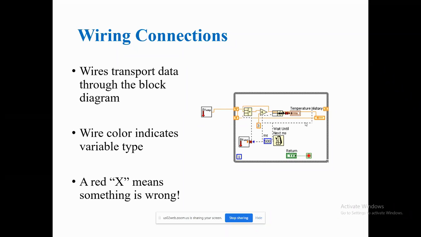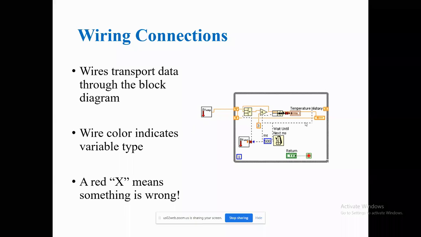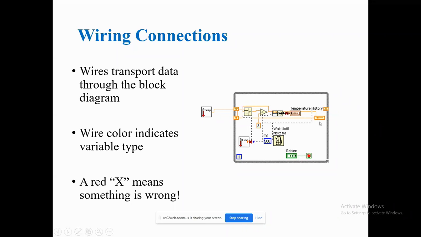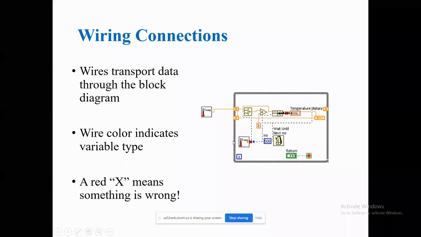That connection is wrong. You are not supposed to use that one, so you redesign the coding section. Once you see the dotted lines, that means the code is wrong. You're supposed to eliminate this kind of wiring connections in our coding section.